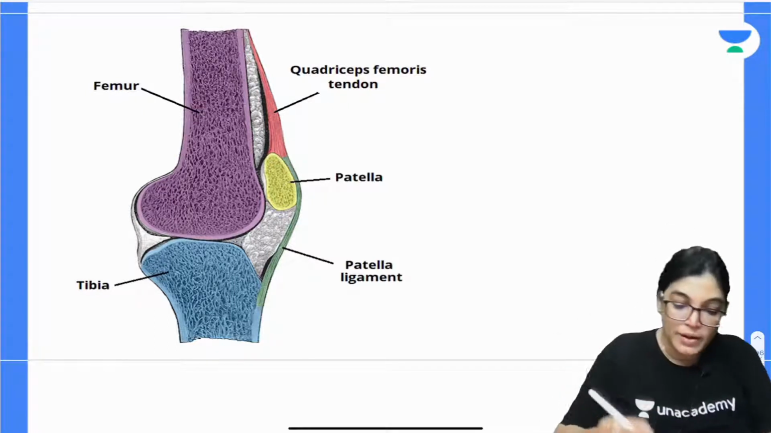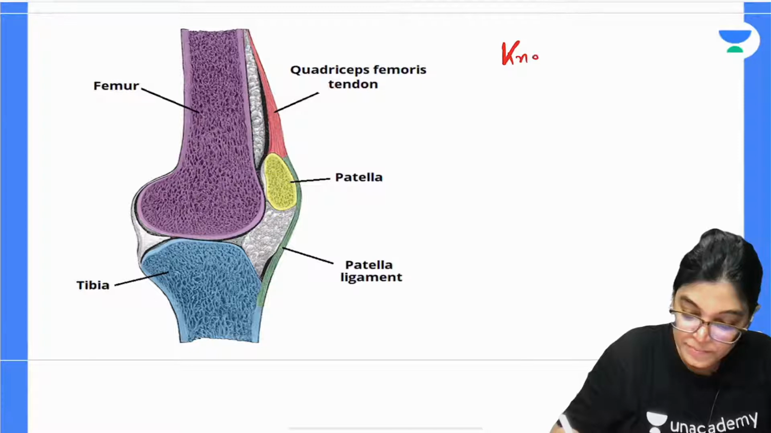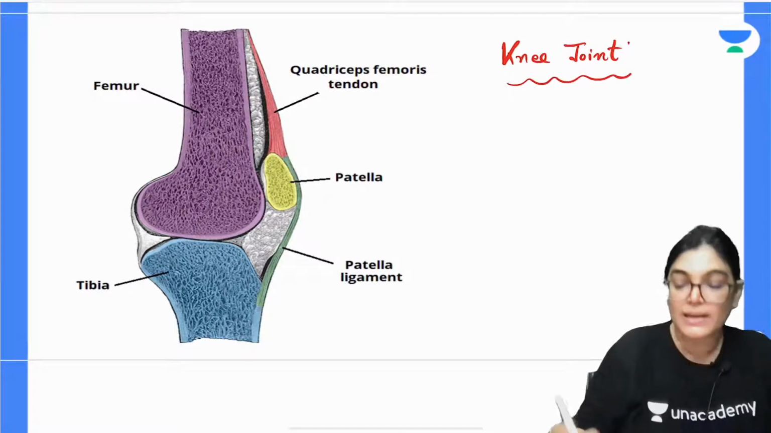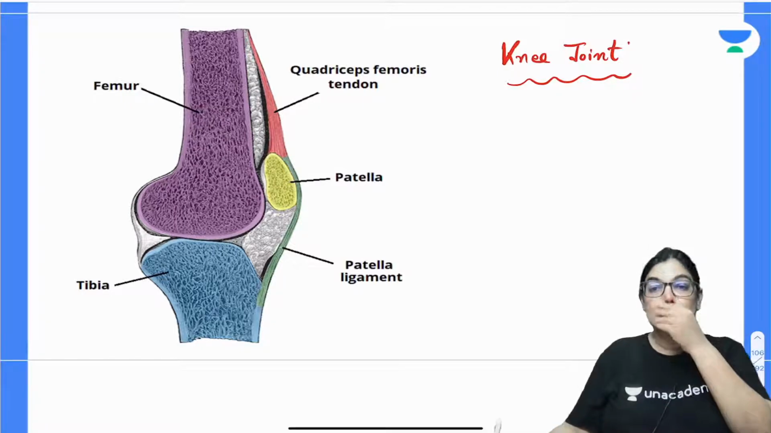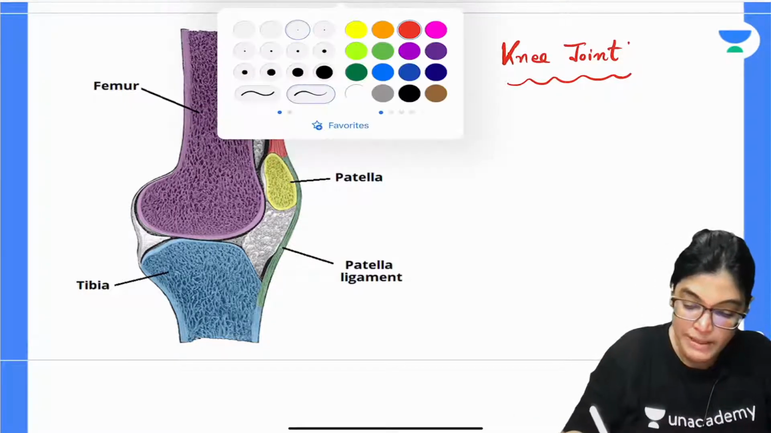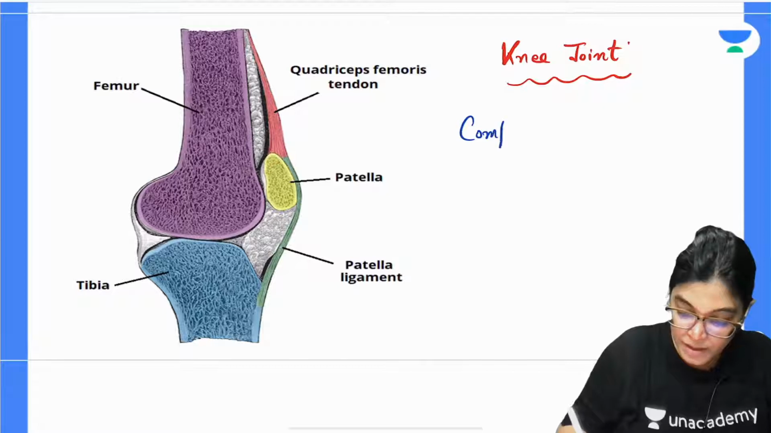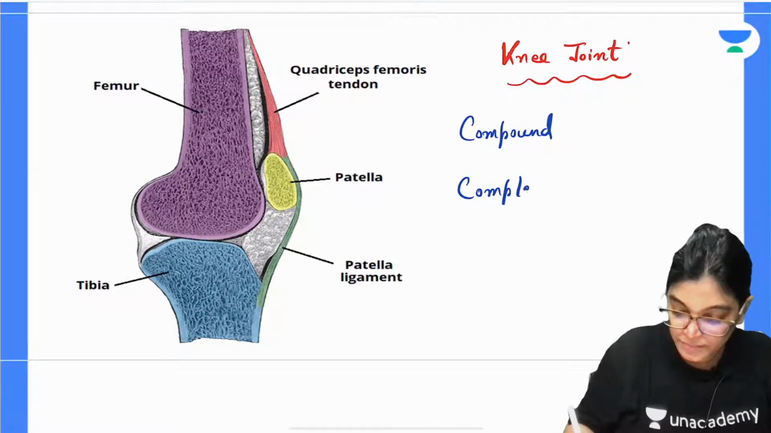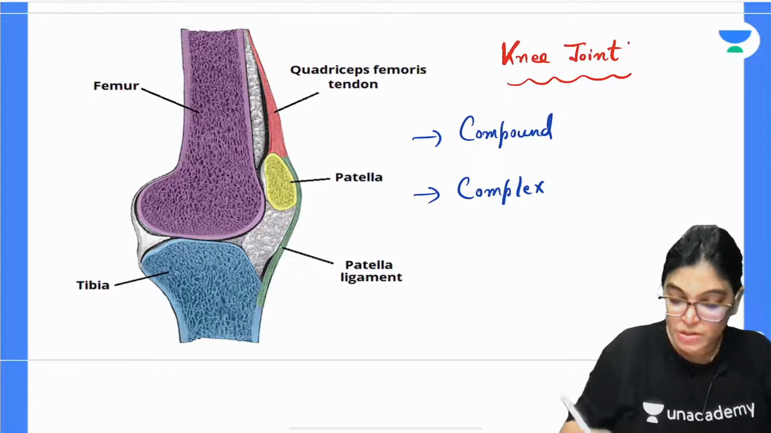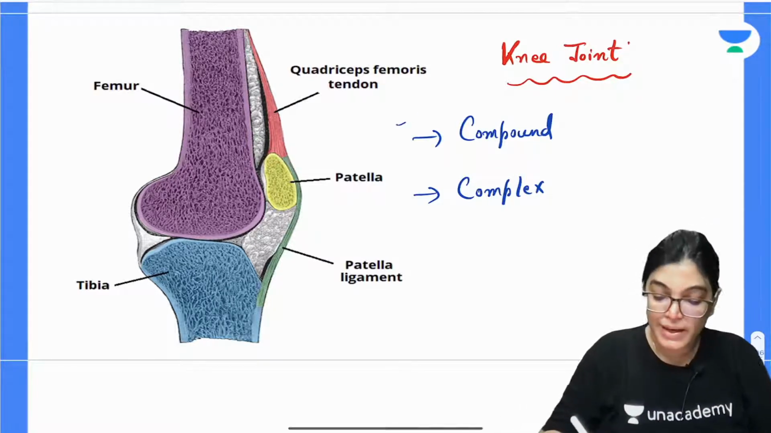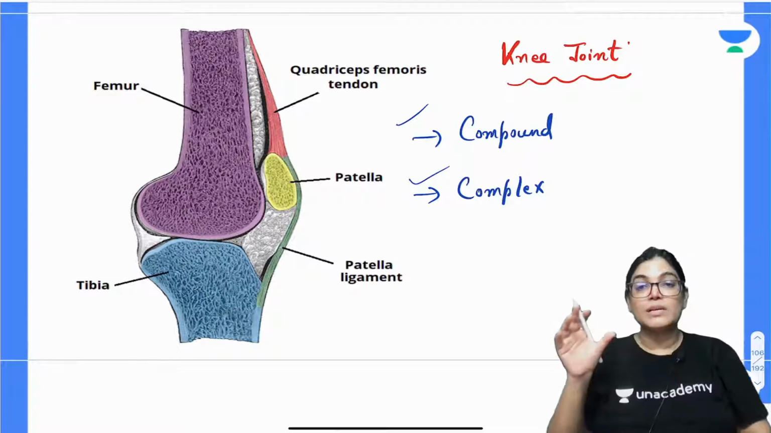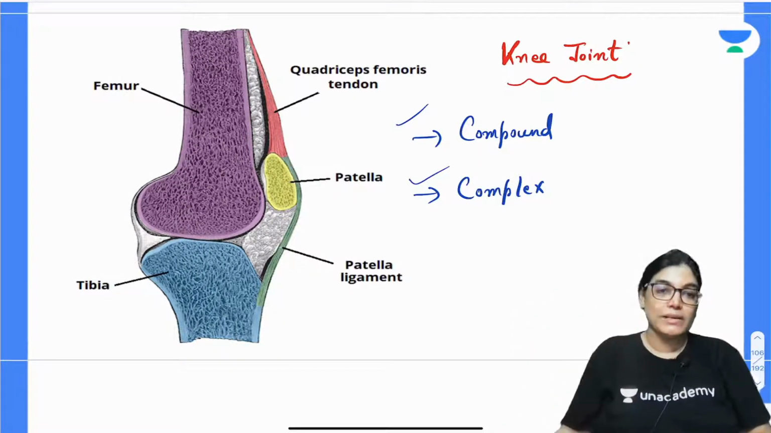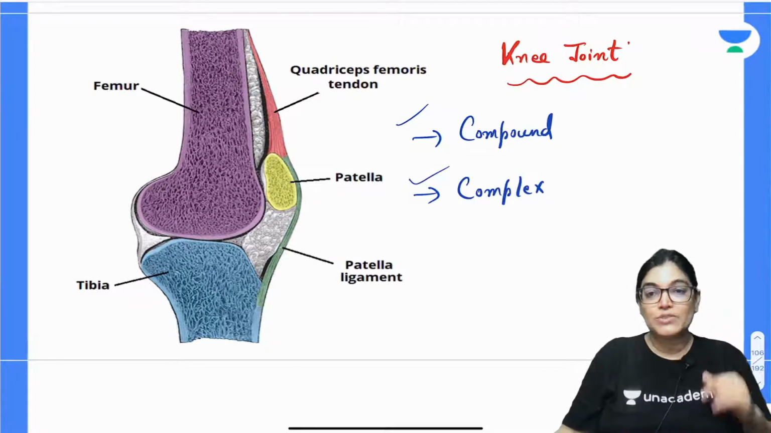Actually, when I am talking about knee joint, this knee joint is the most complex and compound joint in our body. So the first thing is you have to know the meaning of compound and complex. These two terms are used, that it is a complex joint and it is a compound joint. That concept should be clear, what I mean by the word compound and what I mean by the word complex.